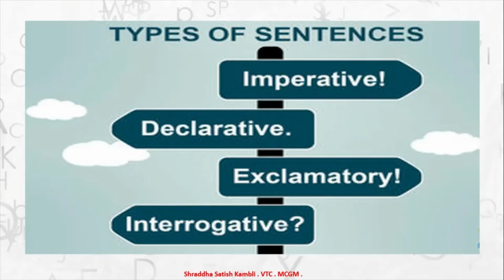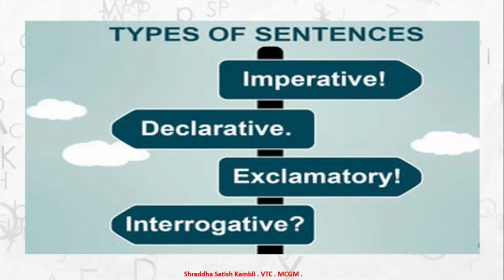Now you must have heard that sentences are of various types. You must have heard of simple, compound, complex also. You might just have heard about it now in the 5th standard. You will learn more about it in the higher classes. But types of sentences which are based on their use or on their function can be of 4 types. And that is imperative, declarative, exclamatory, and interrogative. So imperative means what? When you're asking someone to do something for you very firmly, that is when you're giving an order, that is an imperative sentence. A declarative sentence is a kind of a normal statement.